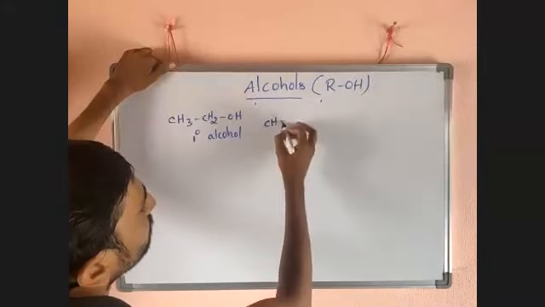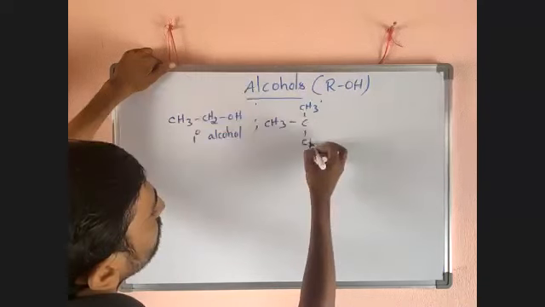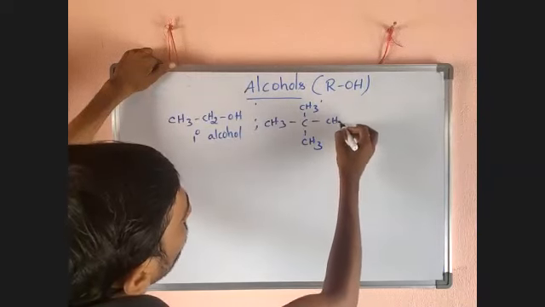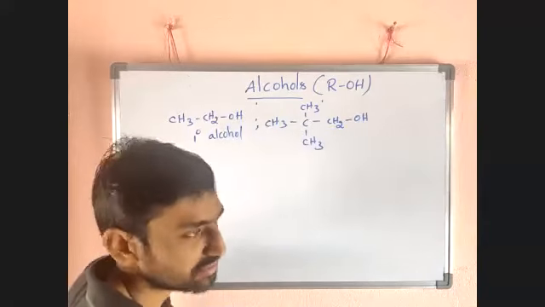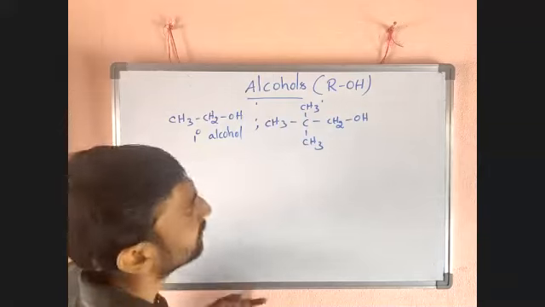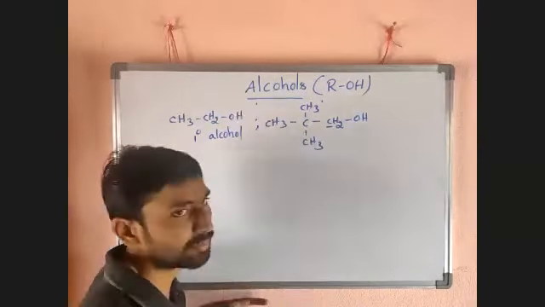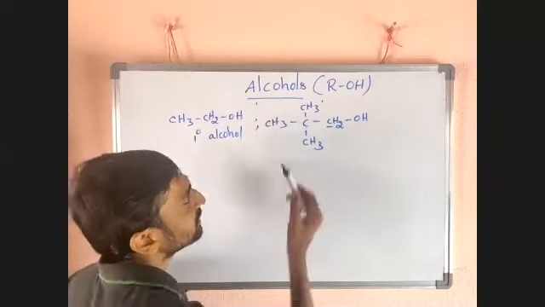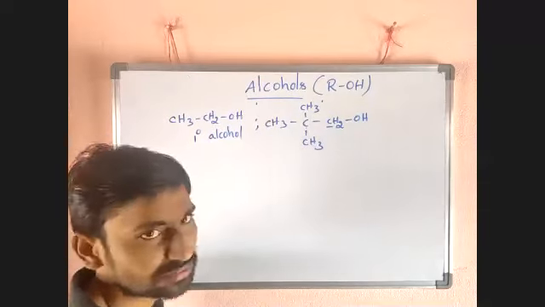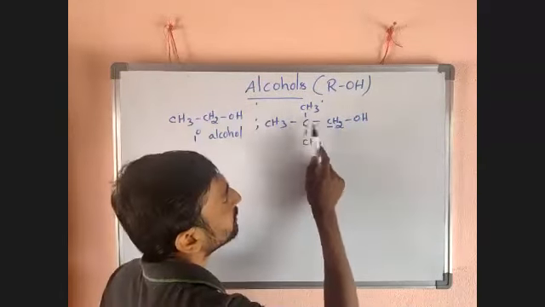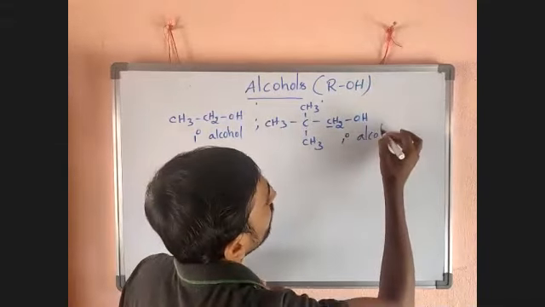For example, now look here, it is also a primary alcohol. It is not a tertiary alcohol. Now look here, what has happened: the OH-bound carbon is linked with only one carbon. The adjacent carbon is linked with three others, but that's not our matter here. Here our matter is the alcohol carbon. The OH-bound carbon is linked with only one carbon atom, so it is called a primary alcohol.